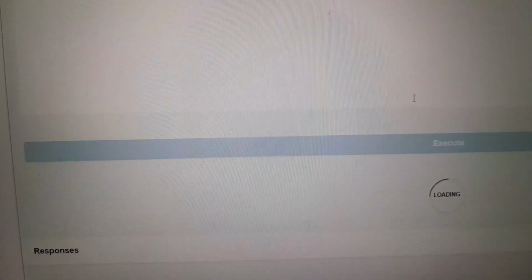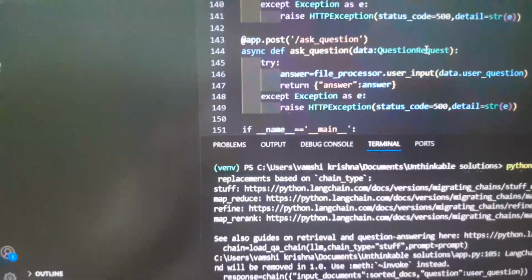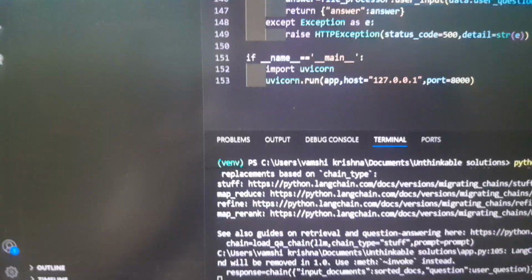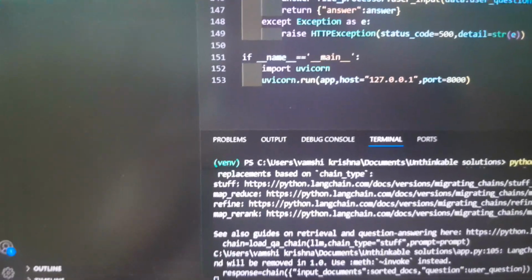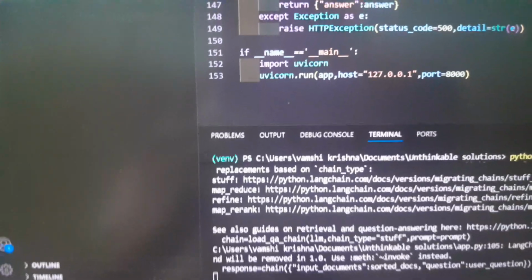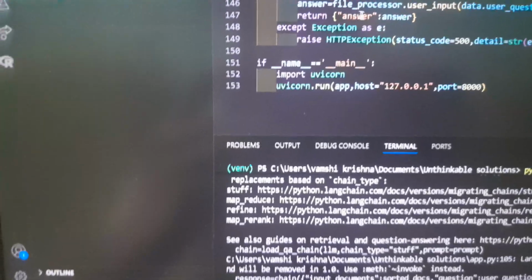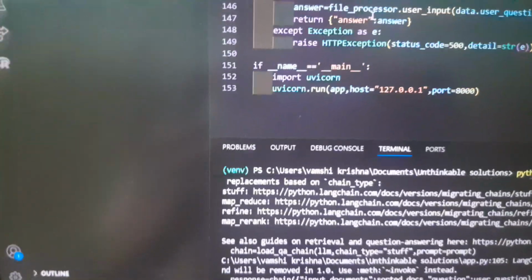Now I have asked the question, it is taking a little time. Coming up, the second API endpoint, ask_question. This will accept a JSON body with user_question, call the processor's user_input to retrieve, re-rank and answer, and then return a JSON answer.